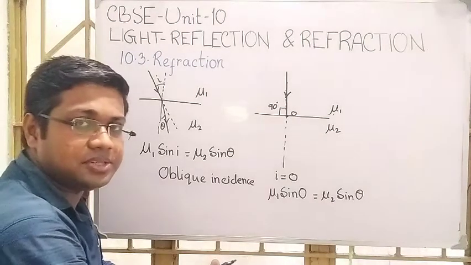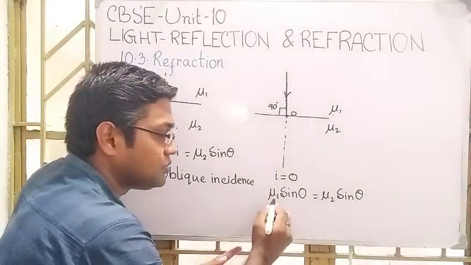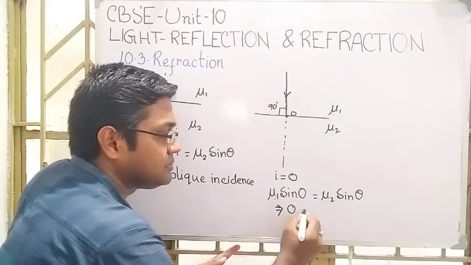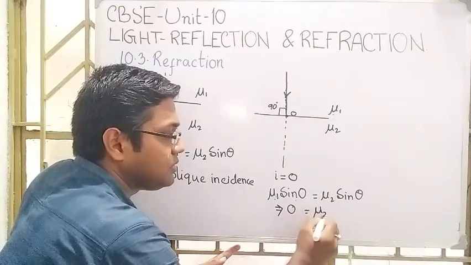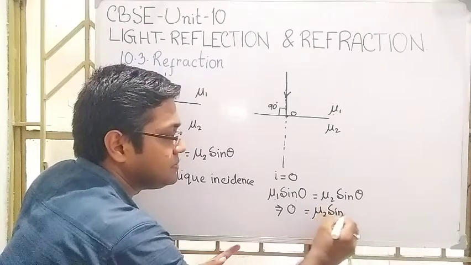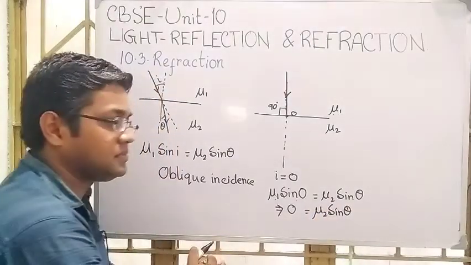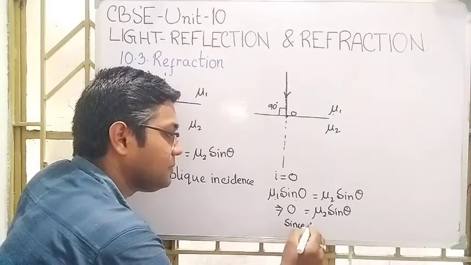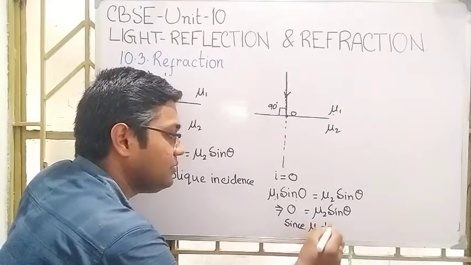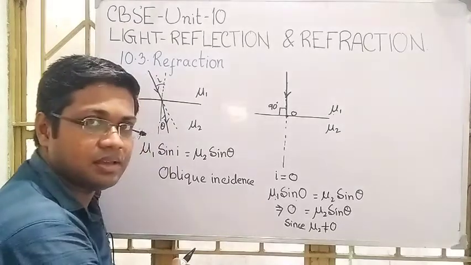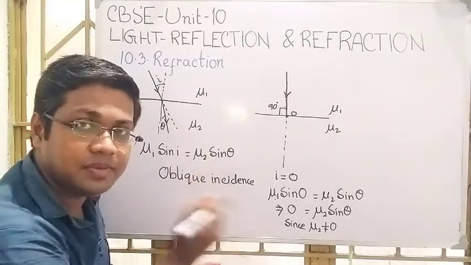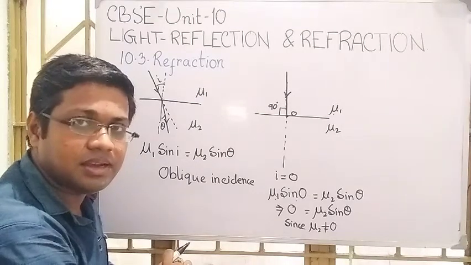We know that sine 0 is 0, so mu1 into 0 results in 0, giving mu2 sine theta equal to 0. Since mu2, the refractive index of the medium, can't be 0. What is the refractive index of the medium? C by V. It can't be 0.